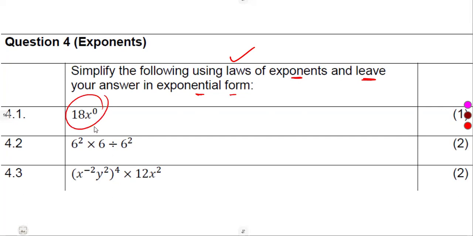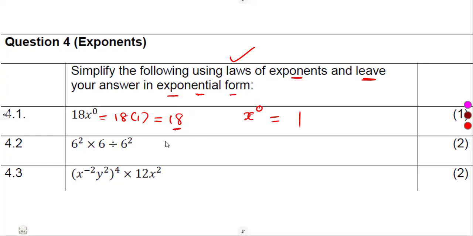4.1, 18x to the exponent of 0. We know that a number, when it is raised to the exponent of 0, that's a 1. So this one is simply 18 times a 1, which is 18. So we are given now to say the answer is supposed to be in exponential form.